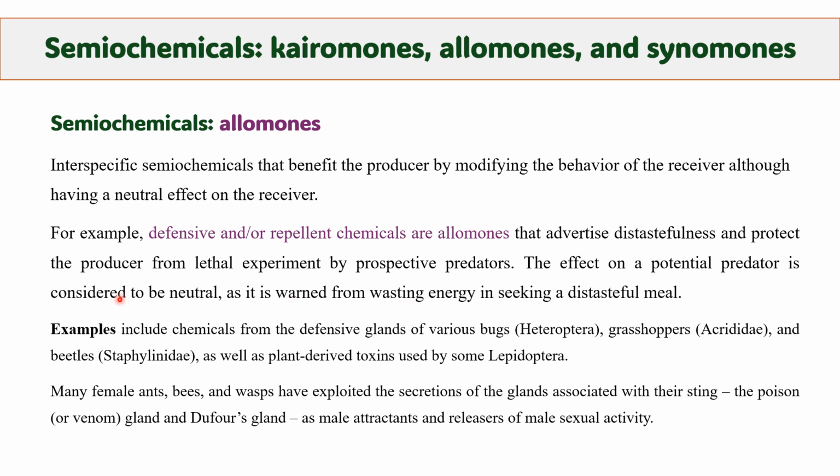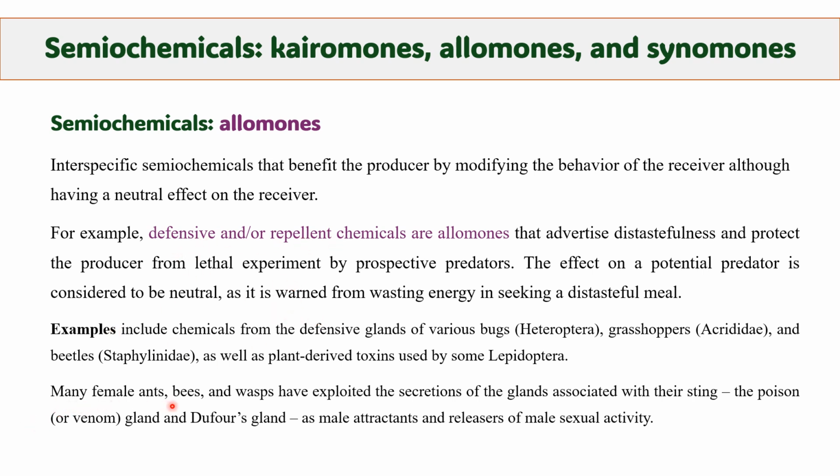Let's take an example. Examples of allomones are the chemicals released from defensive glands of various bugs like Hemiptera, grasshoppers, and beetles, and also some plant-derived toxins that are released by Lepidoptera. So these are the repellent chemicals, defensive repellents.